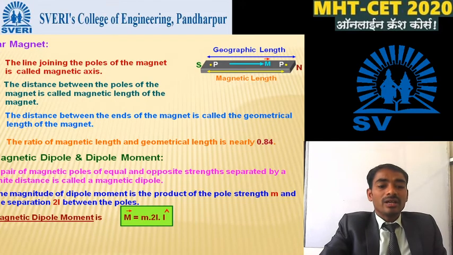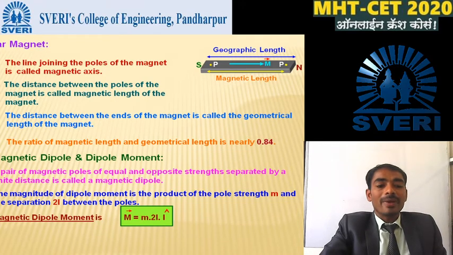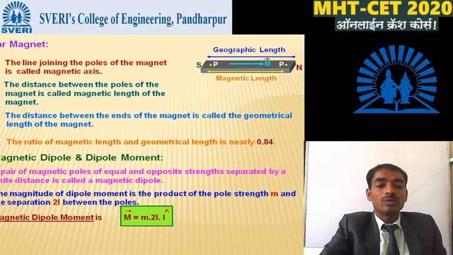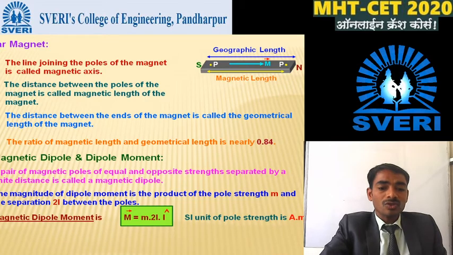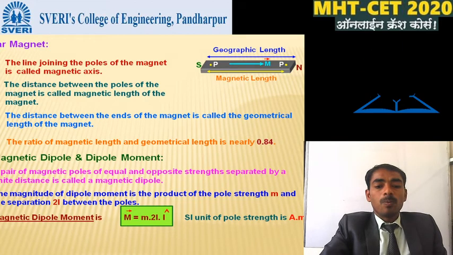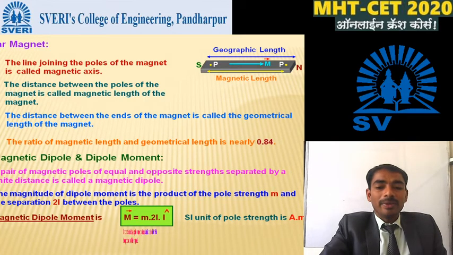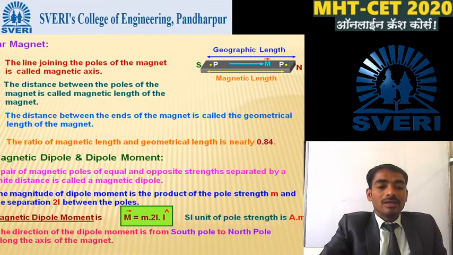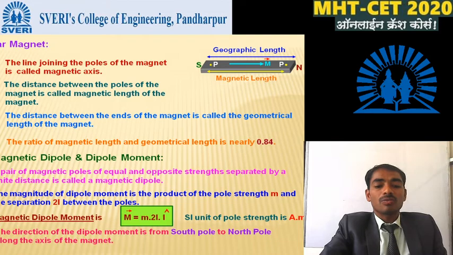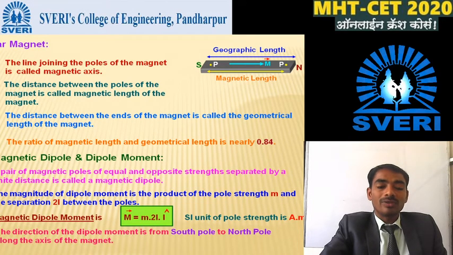So this is the mathematical expression for the magnetic dipole moment. M bar is equal to m into 2l into i cap. So SI unit of pole strength is ampere meter. The direction of the dipole moment is from south pole to the north pole along the axis of the magnet.